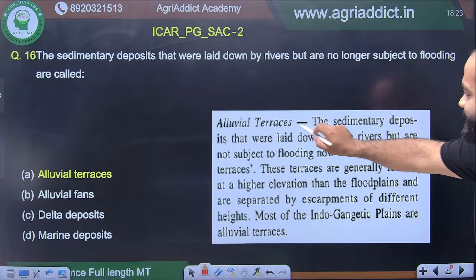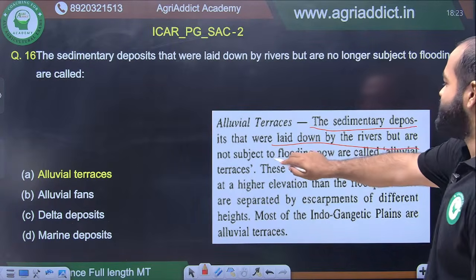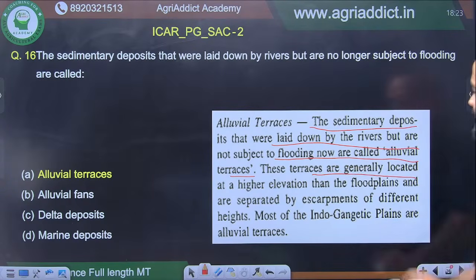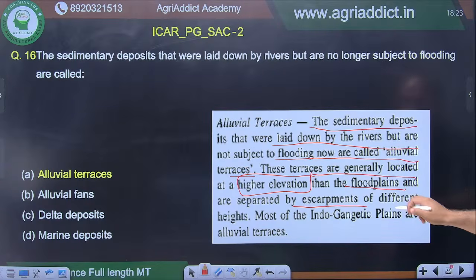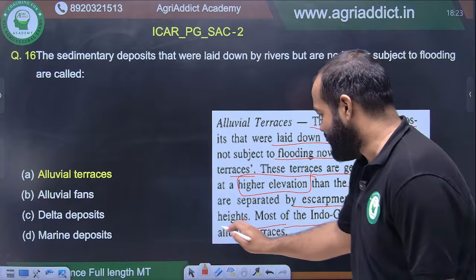See, alluvial terraces: the sedimentary deposits that were laid down by the rivers but are not subject to flooding now are called alluvial terraces. These terraces are generally located at a higher elevation than the floodplains and are separated by escarpments of different heights. Most of the Indo-Gangetic plains are alluvial terraces.